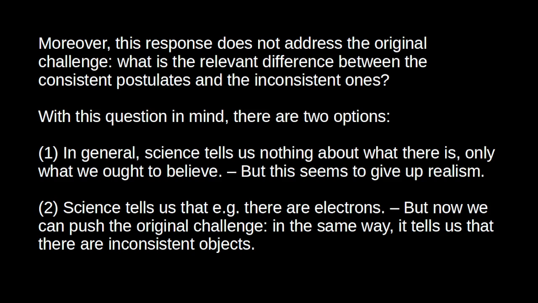But now we just seem to be giving up on realism. If science isn't telling us that there are electrons, is that realism? It seems like we're just giving up realism. So that's one option. The second option would be to say, yes, science does indeed tell us that there are electrons.